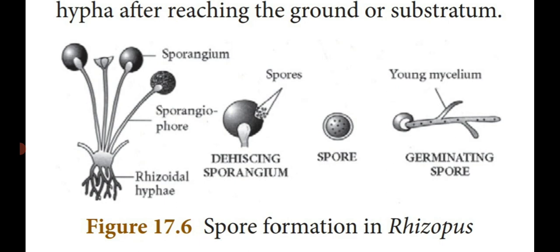During the favorable season, the spore develops into a young mycelium, that is, the hyphae of the fungal plant. That process is known as germination of a spore. Germination means it shows growth and development into a new individual. That is known as asexual reproduction in Rhizopus fungi.